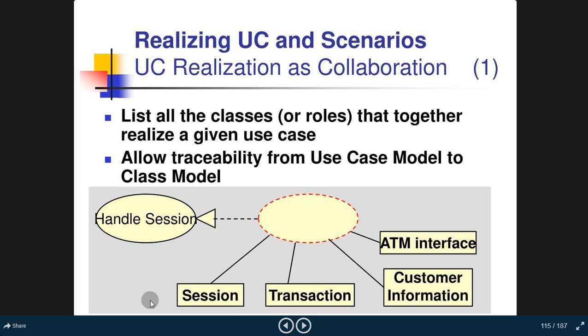Okay, so let's begin. Realizing UC and scenarios. UC realization as a collaboration. List all the classes or roles that together realize a given use case. Allow traceability from use case model to class model. Okay, so what you have to do is allow traceability from a use case model to a class model. Handle session, this is the transaction, ATM interface, customer information. Okay, these all are related to this specific class.